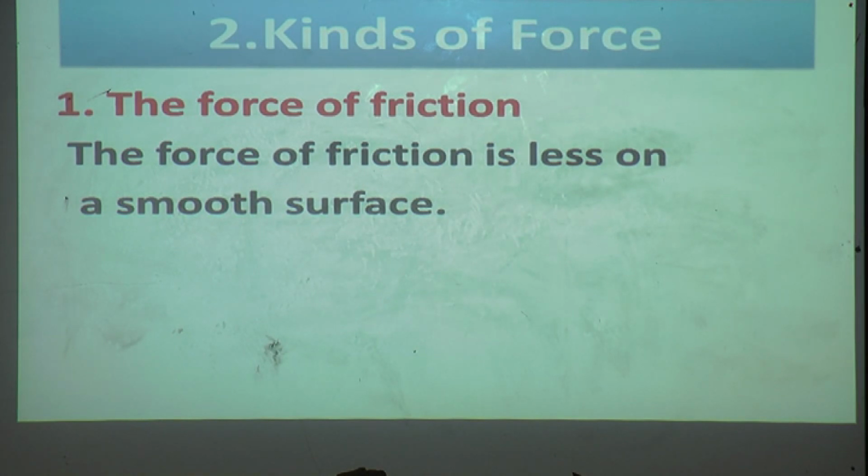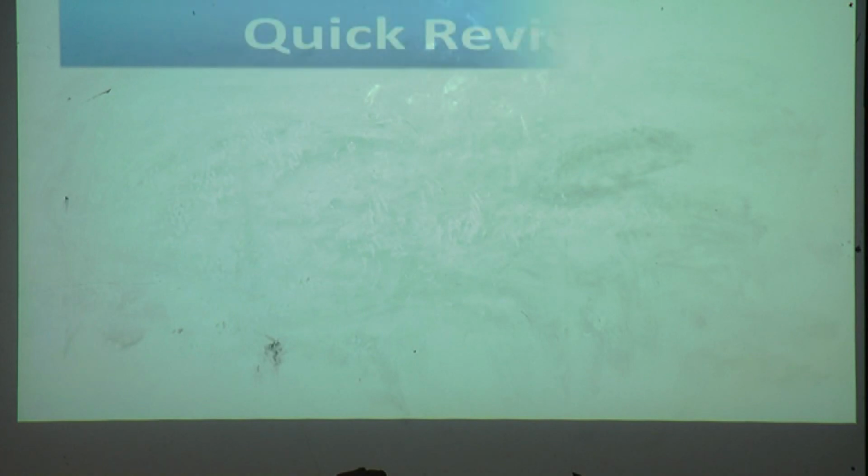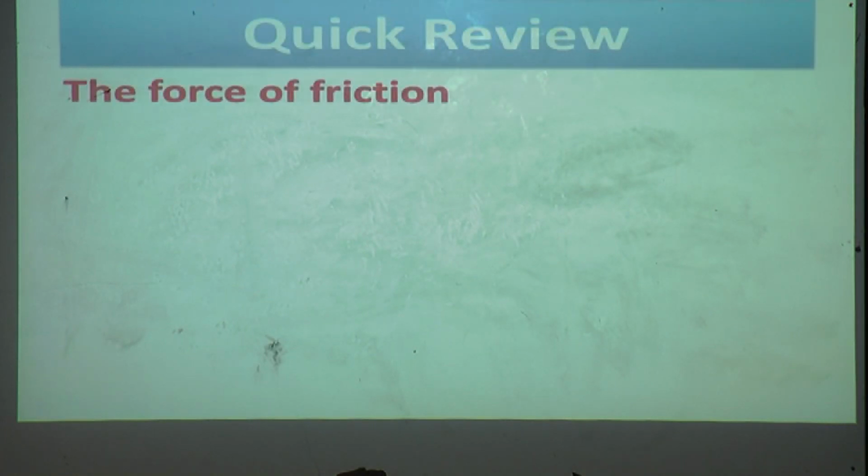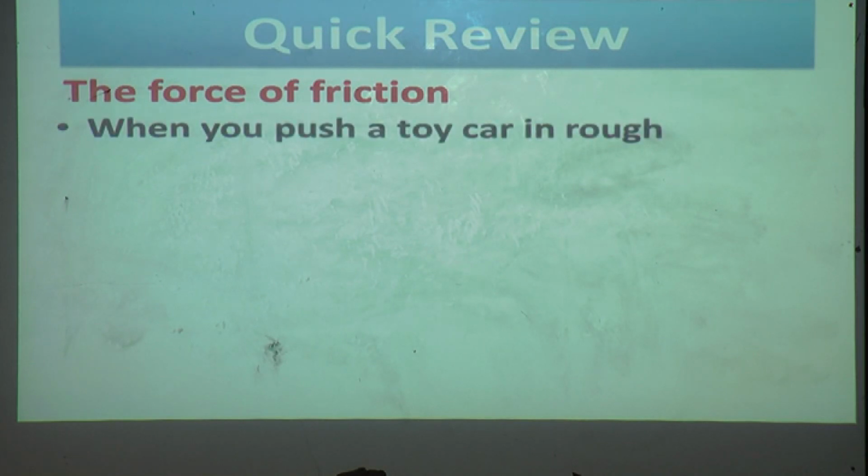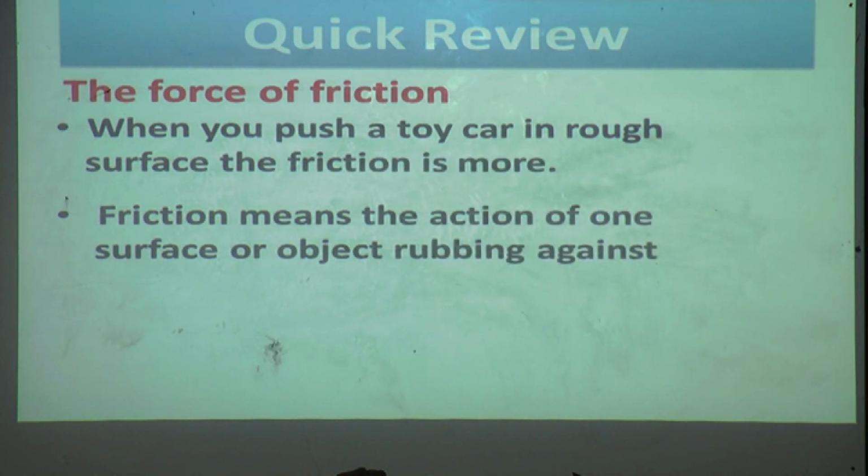The force of friction is less on a smooth surface. We'll see a quick review about the force of friction. When you push a toy car on a rough surface, the friction is more. Friction means the action of one surface or object rubbing against another.